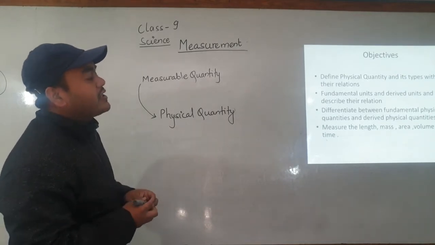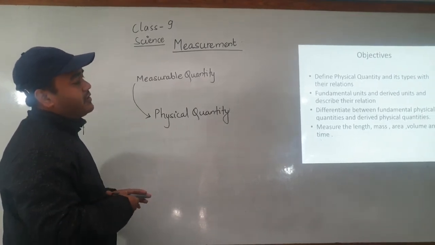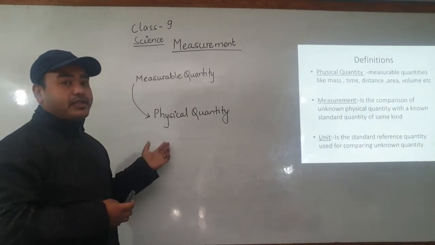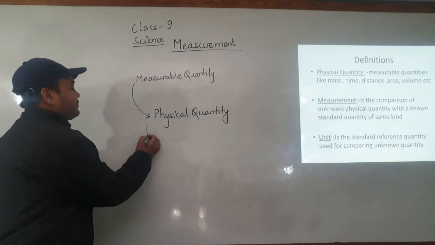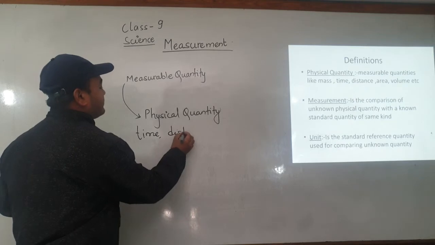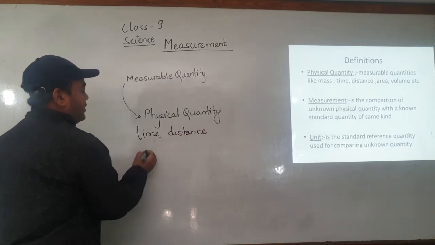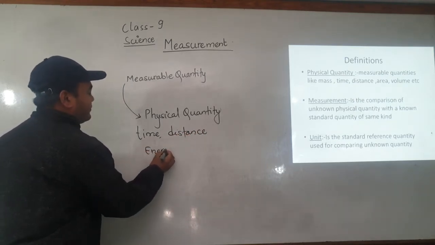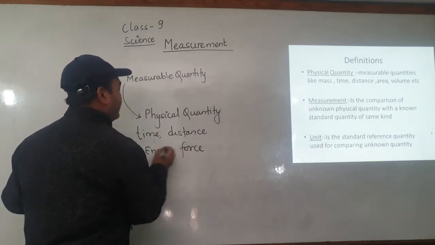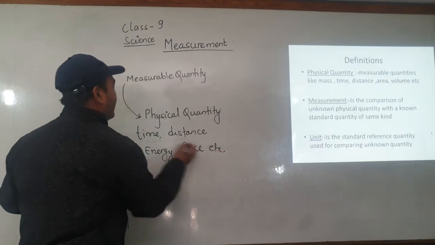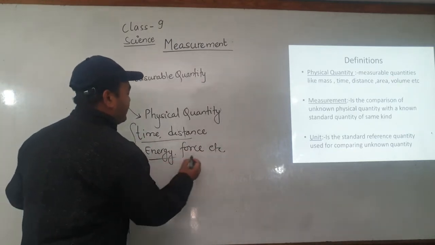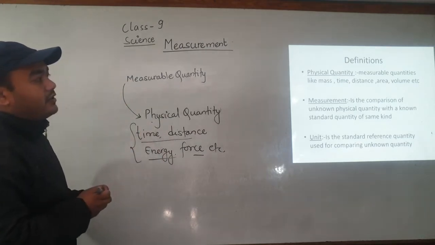The physical phenomena that we can measure, like time, distance, energy, force, etc., we can measure by using various tools, and these quantities are called physical quantities.